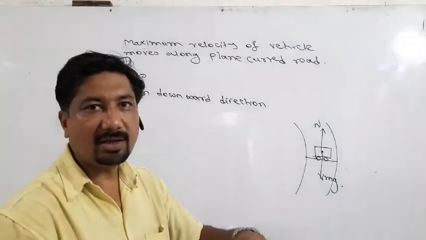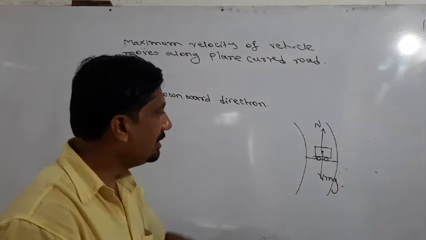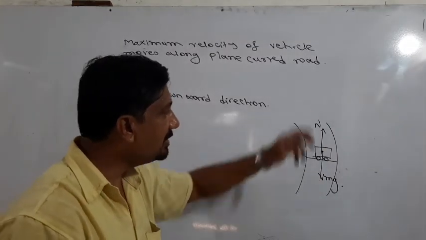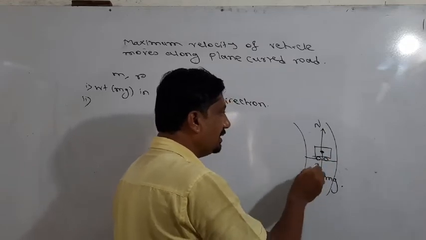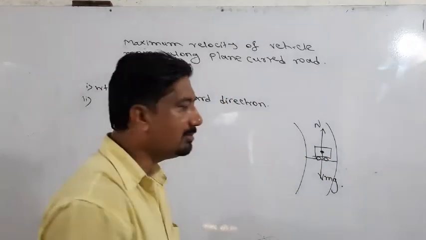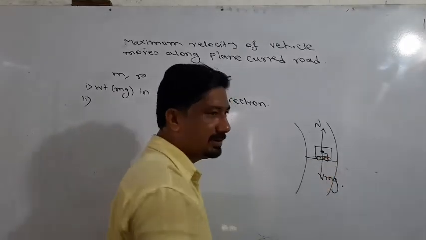According to Newton's third law, for every action there is an equal and opposite reaction. This is the action, this is the reaction. This is called normal reaction, normal because it is perpendicular to the surface.